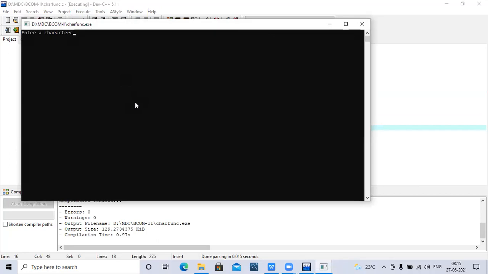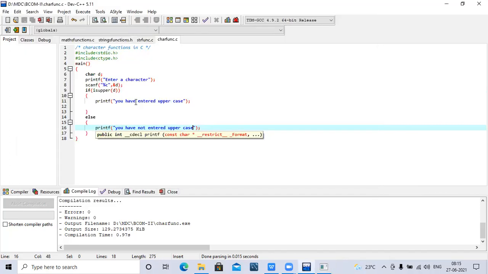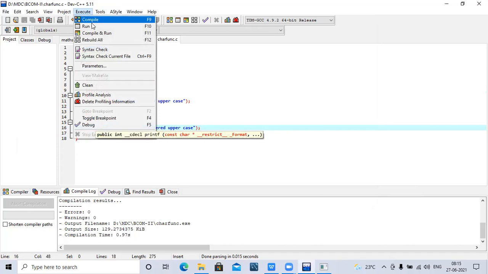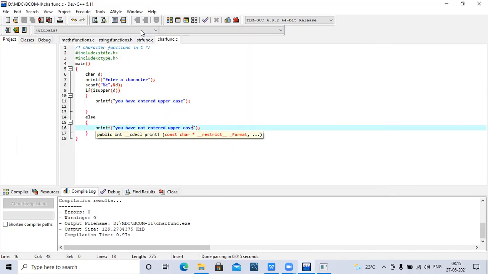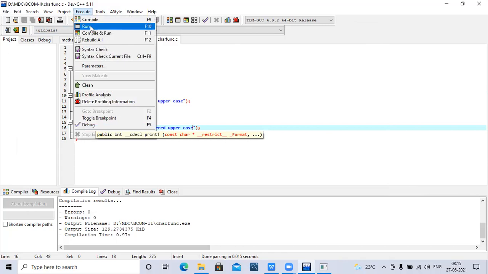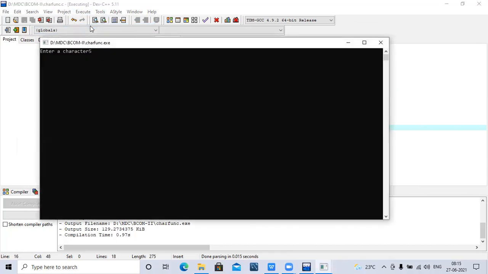For example, I am entering the small letter c. Now I get a message that you have not entered uppercase. If I enter in capital letters, I will get a message you have entered the uppercase. What happens if I enter an integer? Even then, it says you have not entered the uppercase.